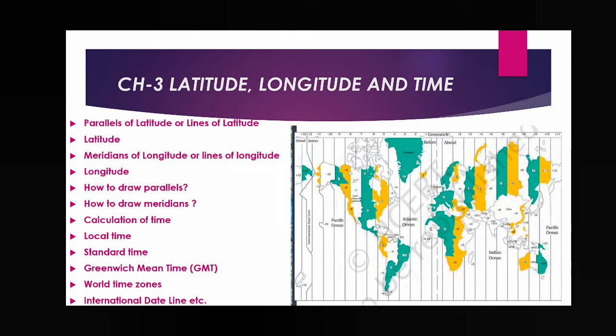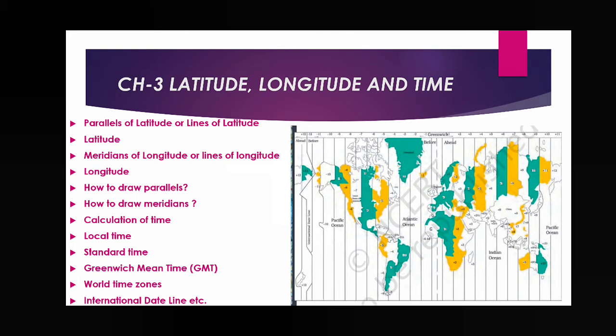Now come to chapter 3. The name of chapter 3 is latitude, longitude and time. We already read this chapter in class 6 also, and here we have to read the same thing. We have to read about parallels, which are also called parallels of latitude or lines of latitude. Latitude also you have to read, then meridians of longitude or lines of longitude, then longitude, then how to draw parallels and how to draw meridians. These things we have not read till now.